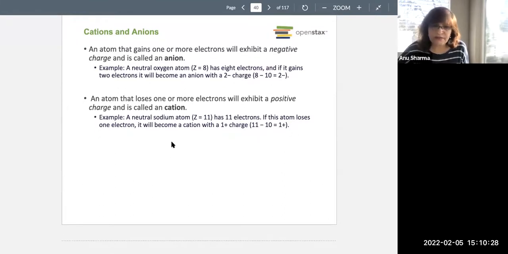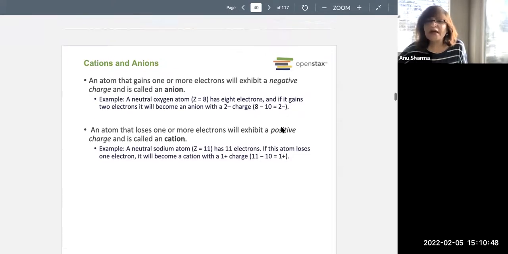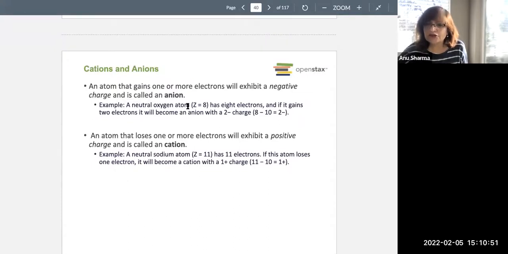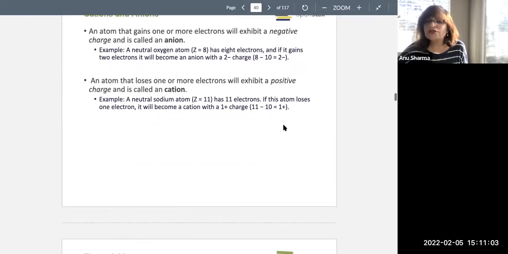For example, sodium has an atomic number of 11. If this atom loses 1 electron, it has only 10 electrons, so it gets a charge of +1. Here you have a neutral atom of oxygen, whose atomic number is 8. If it gains 2 electrons, it now has 10 electrons in total, so it has 2 negative charges.